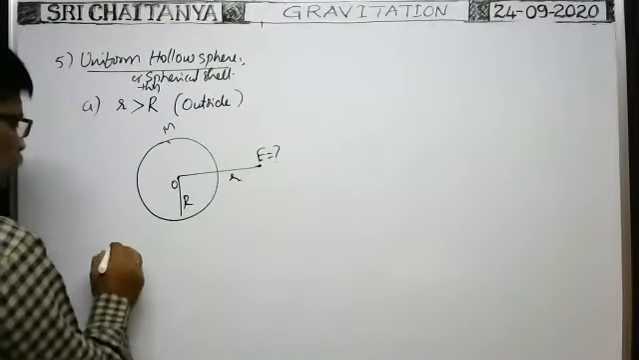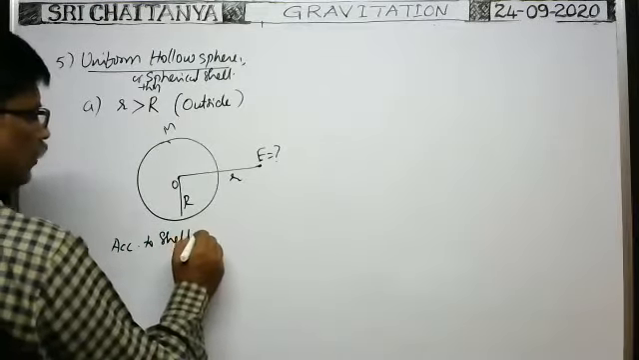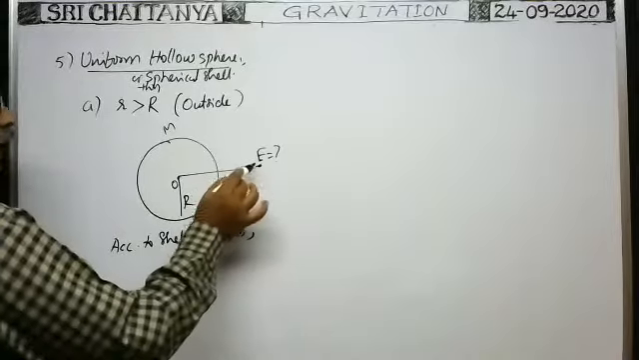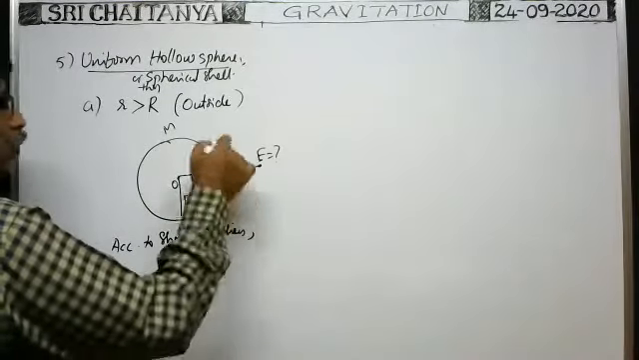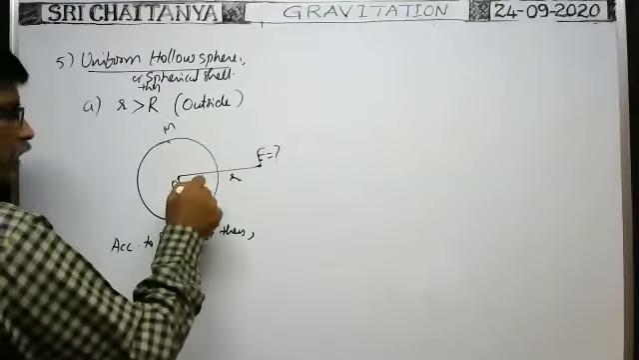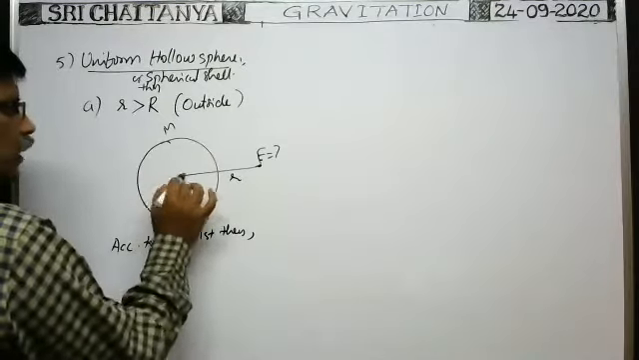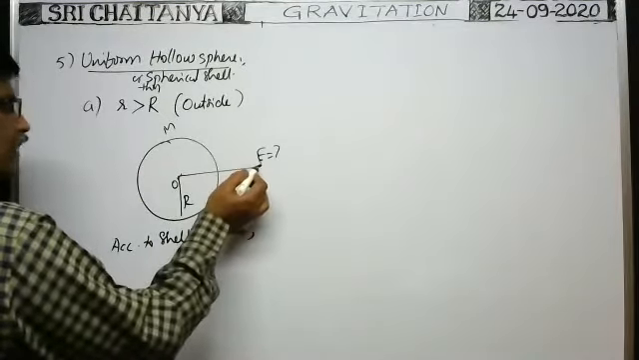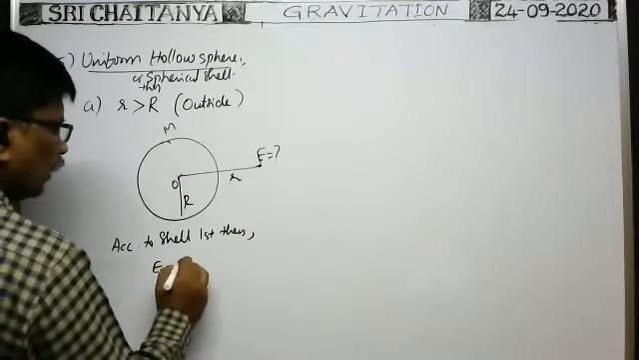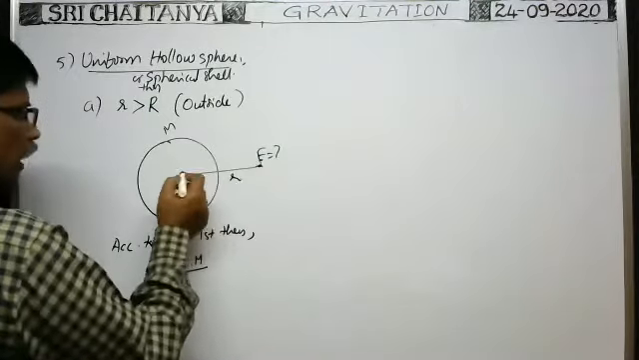According to the shell theorem, whenever the point where the intensity is to be determined lies outside the sphere, whether it is a solid sphere, a hollow sphere or a spherical shell, the total mass can be imagined at the center. Due to that, you find the intensity of gravitational field, that is, the intensity due to the entire sphere. That's why E is equal to G into mass of the spherical shell by the distance of that point from the center squared.